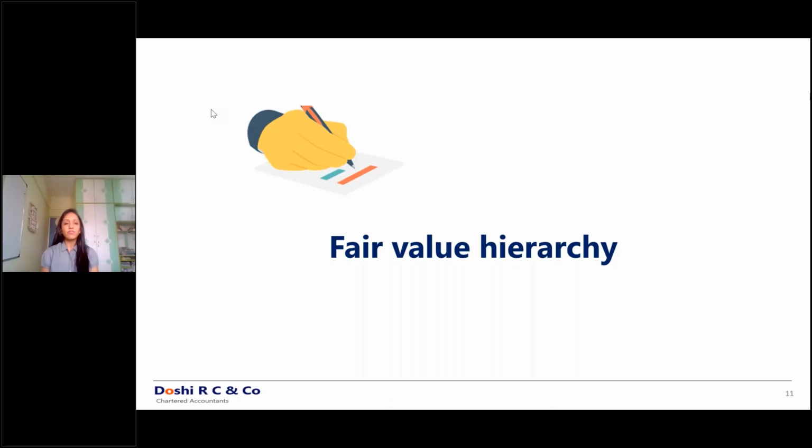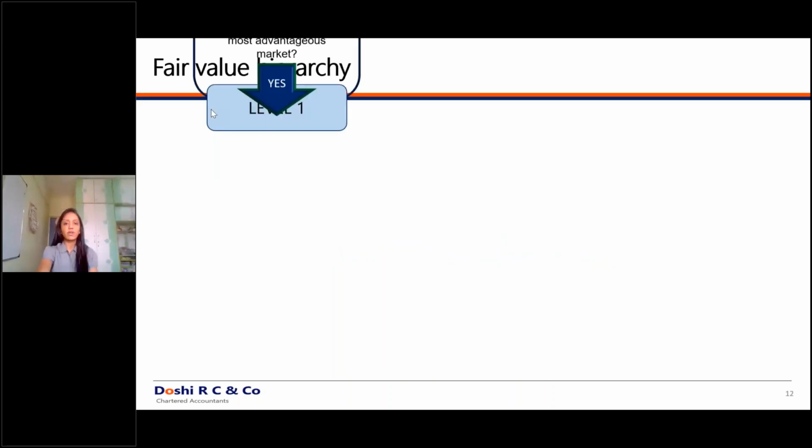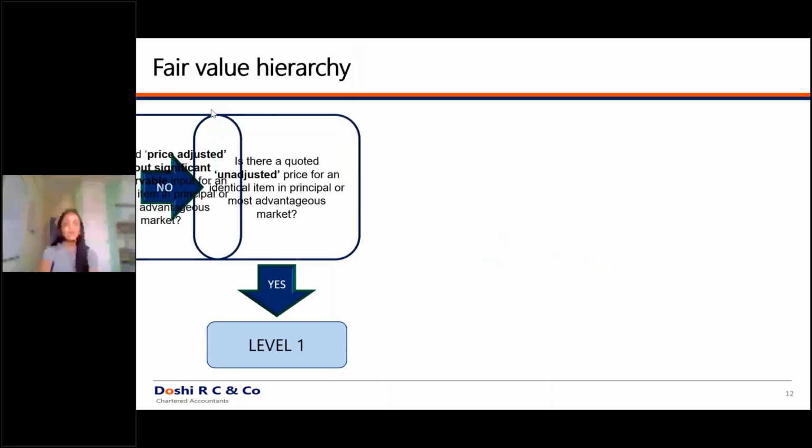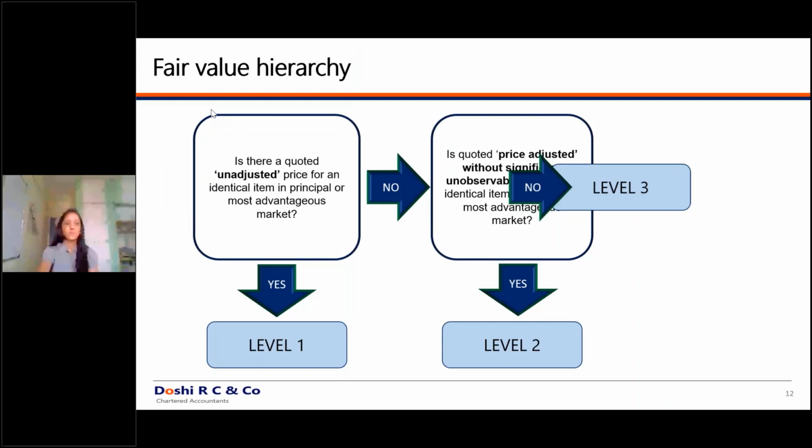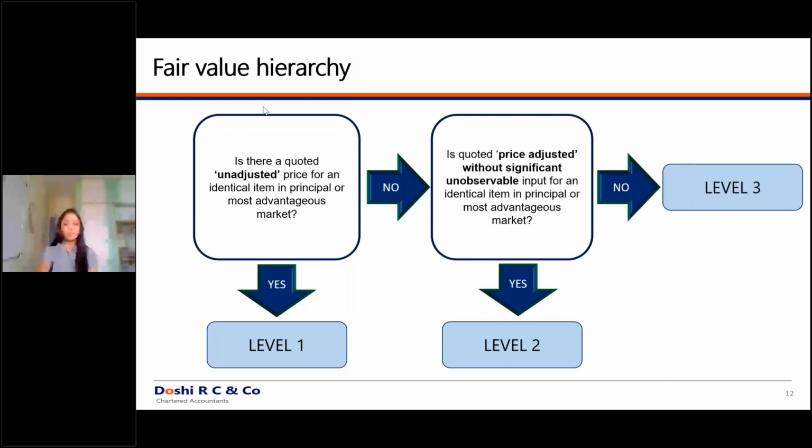What does it mean? Why do they mention level 1, level 2, level 3? And why do you have to classify each and every valuation under these levels? So let's understand this in accordance with what has been said under Ind AS 113. Now, moving ahead,